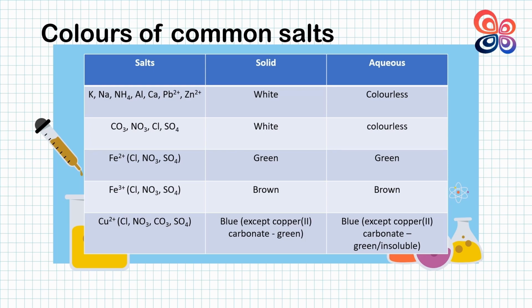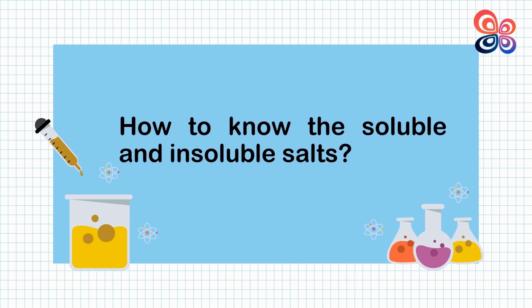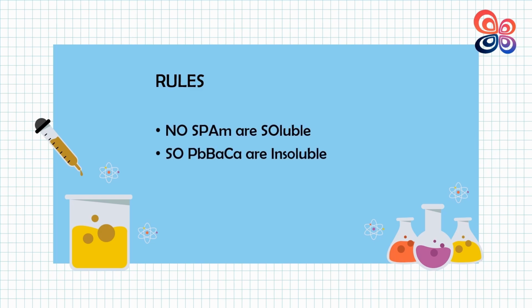Now, let's move on to the solubility of the common salts. In this part, we will determine the solubility of common salts. So, here are the rules for some common salts based on their solubility, whether they are soluble or insoluble salts. First rule is NO SPA are soluble. Second, SO4 are soluble except some. Third, ChloMerPAg are insoluble. And the last one, CaHOP are insoluble.